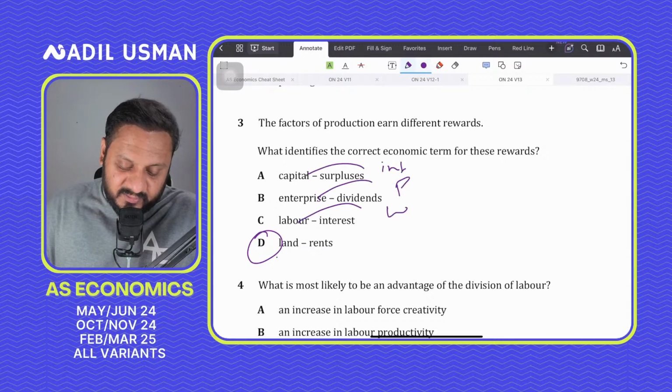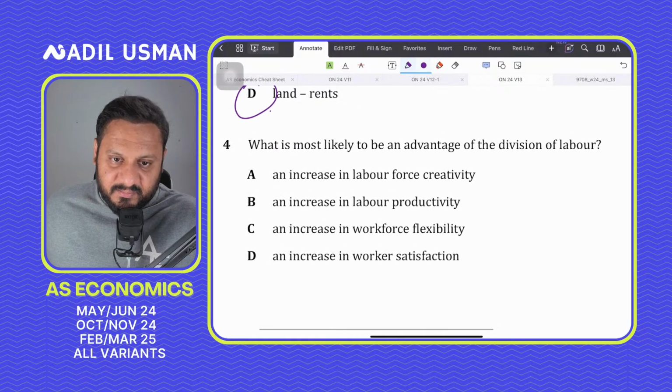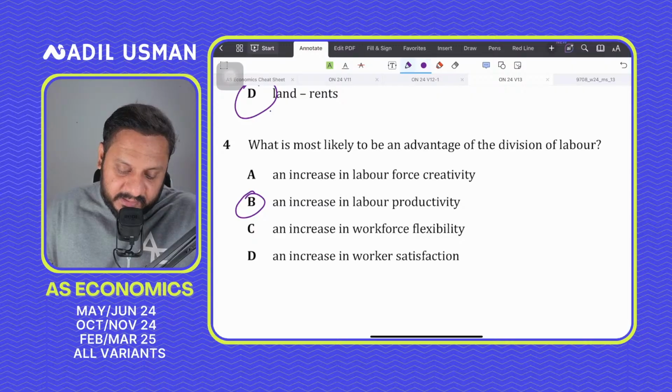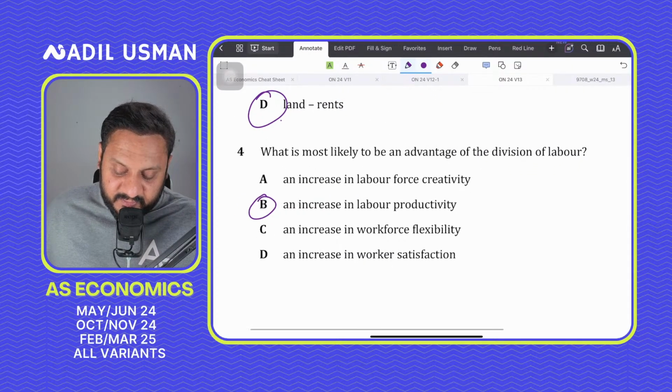Question 4, what is the most likely to be an advantage of division of labor? Again, very simple, increase in labor productivity. Question number 4 is B for boy, increasing labor productivity is an advantage of division of labor.